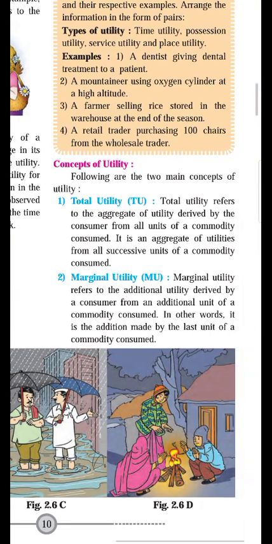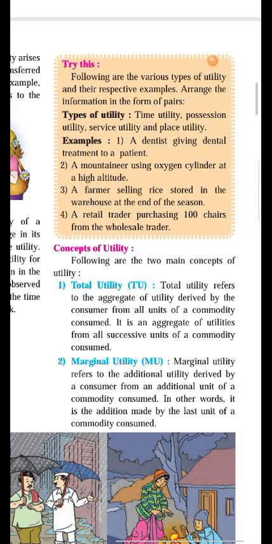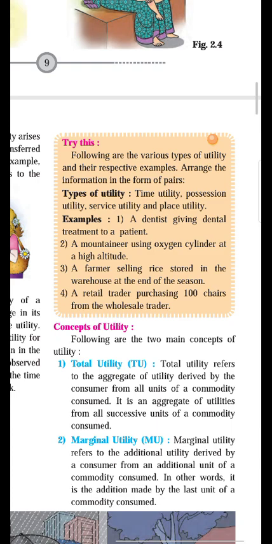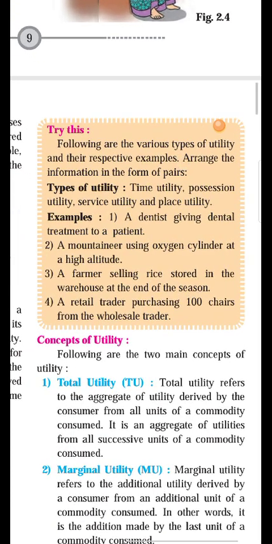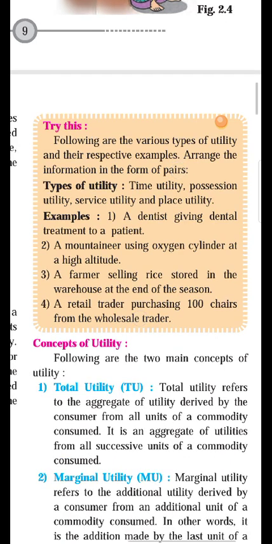Now let us move. One exercise is given in your shaded area. Try this. The following are the various types of utility and their respective examples.